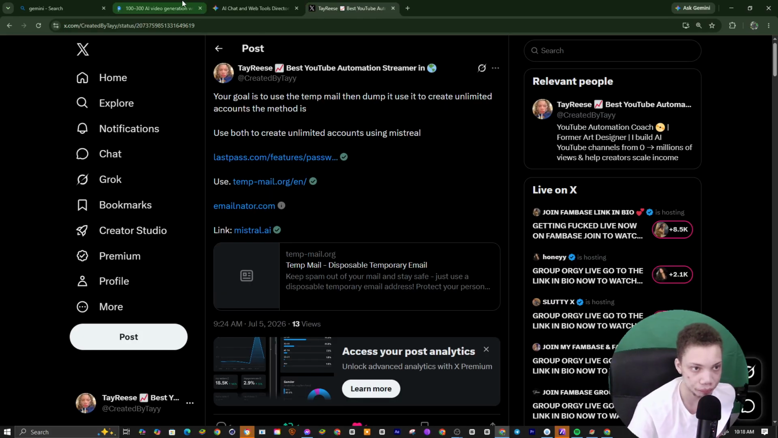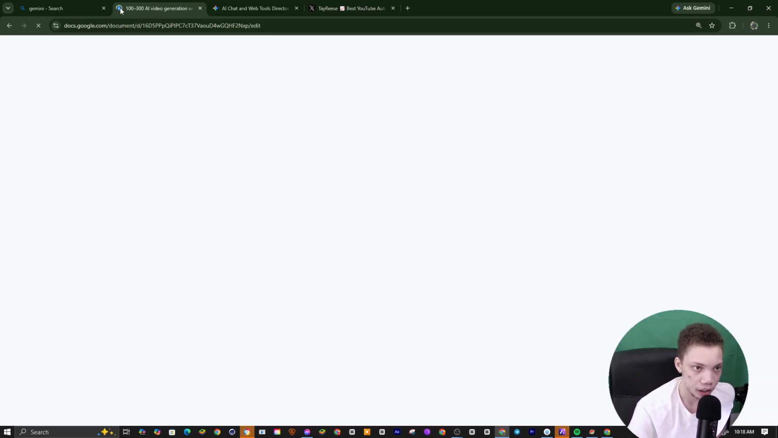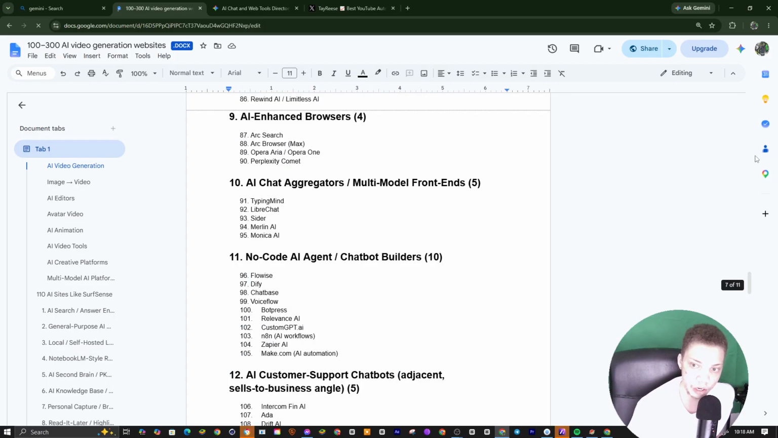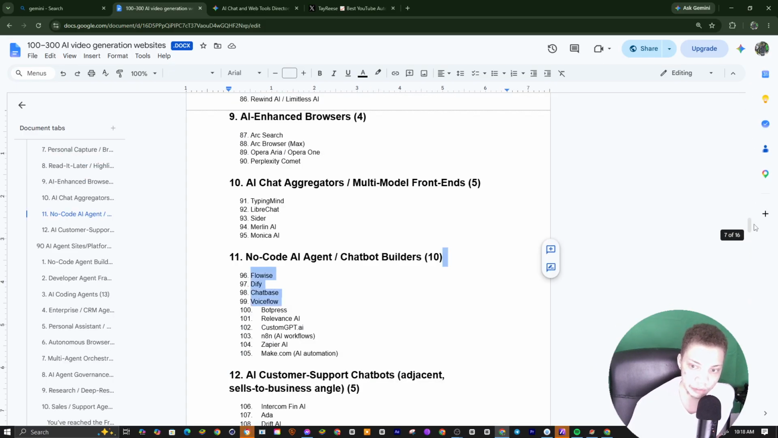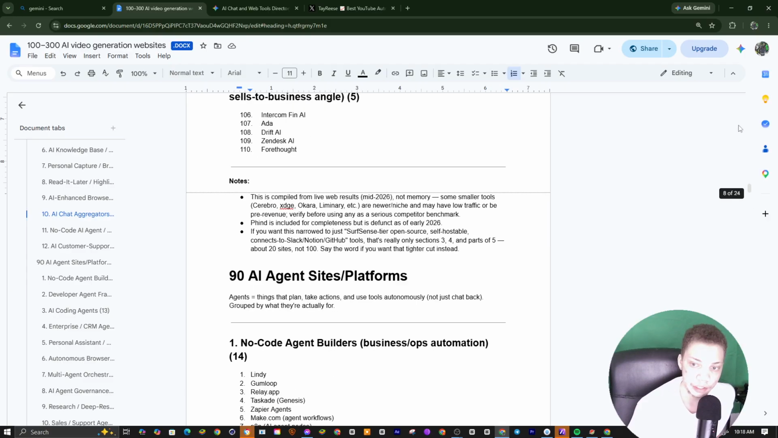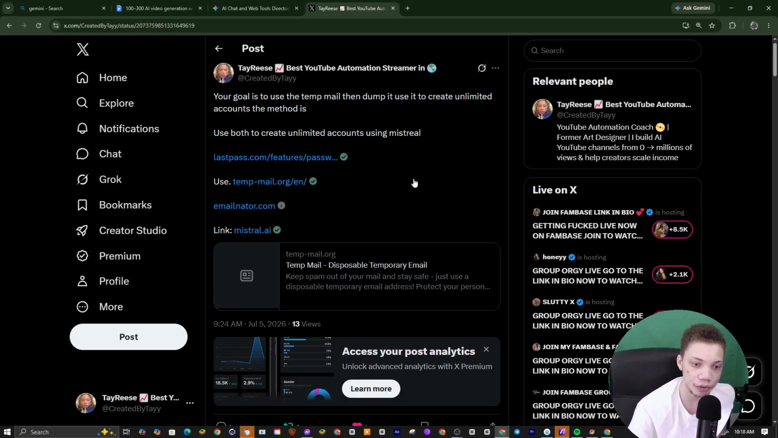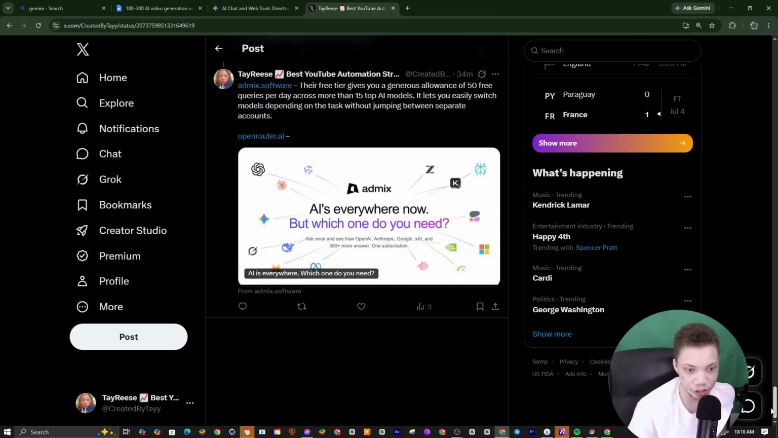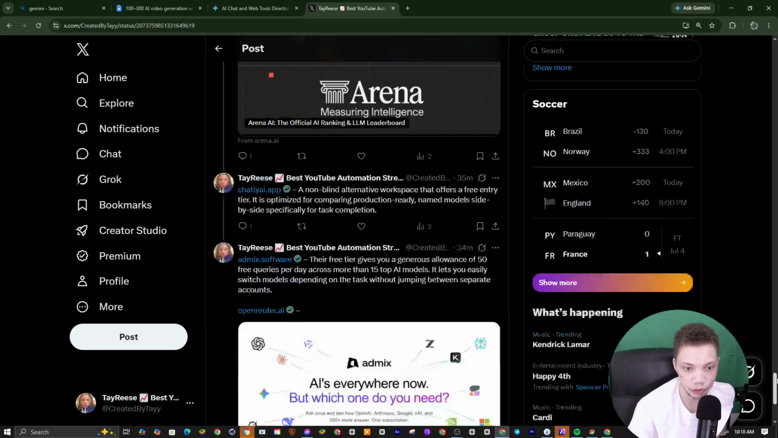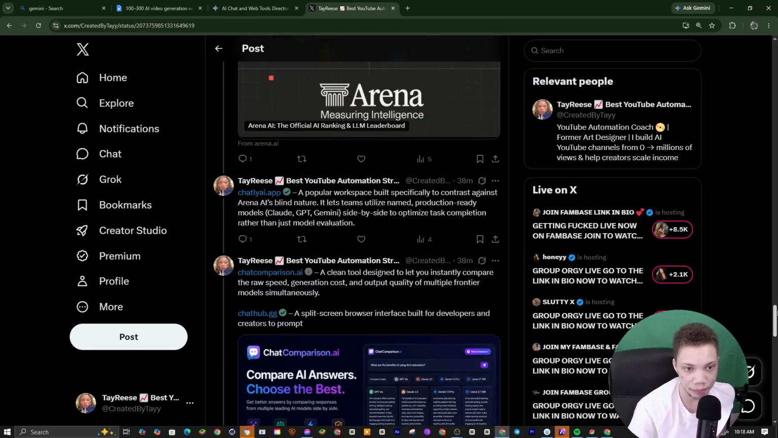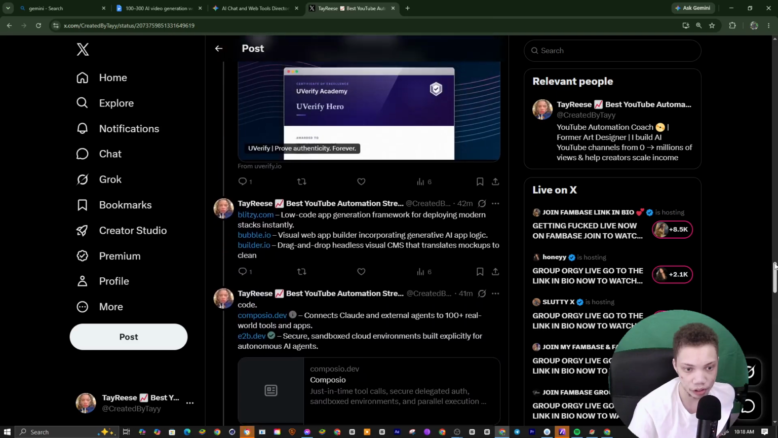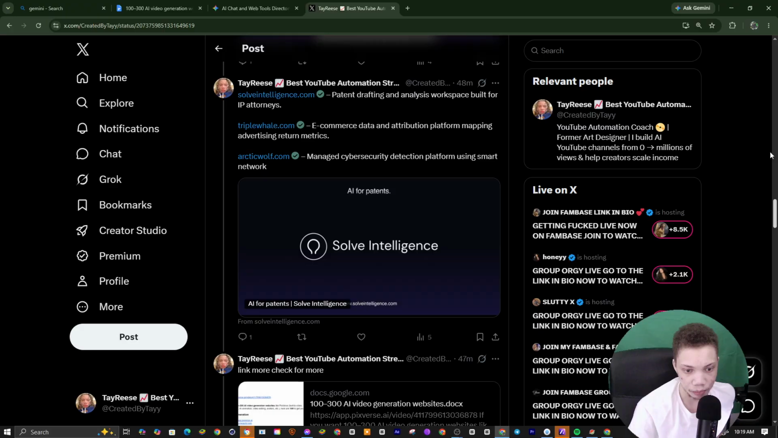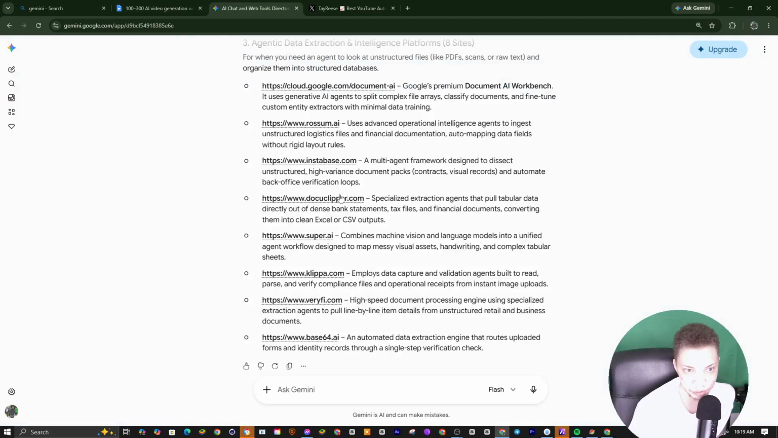First thing you want to do is go over to the sheet. The sheet has 150 AI software tools, which I scraped through Gemini. I scraped a lot of these tools through Gemini. Now I want you to scroll down to the bottom, and I'm going to show you how to use the site we're gonna be using for today's video.